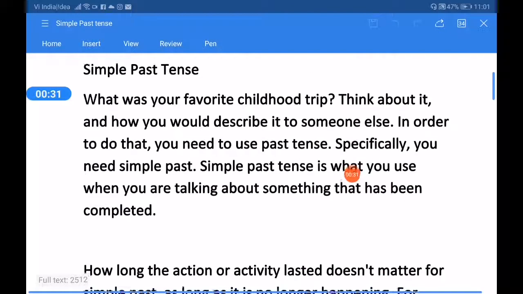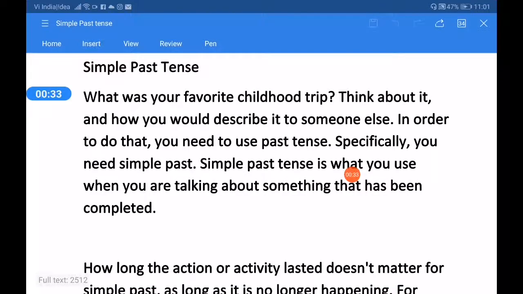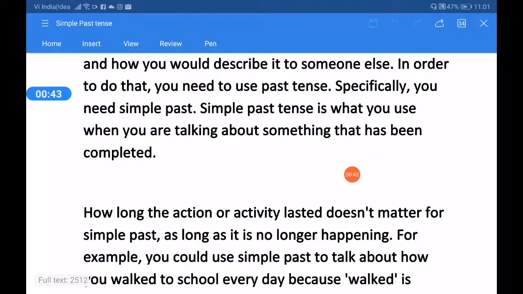Simple past tense. What was your favorite childhood trip? Think about it and how you would describe it to someone else. In order to do that, you need to use past tense. Specifically, you need simple past.